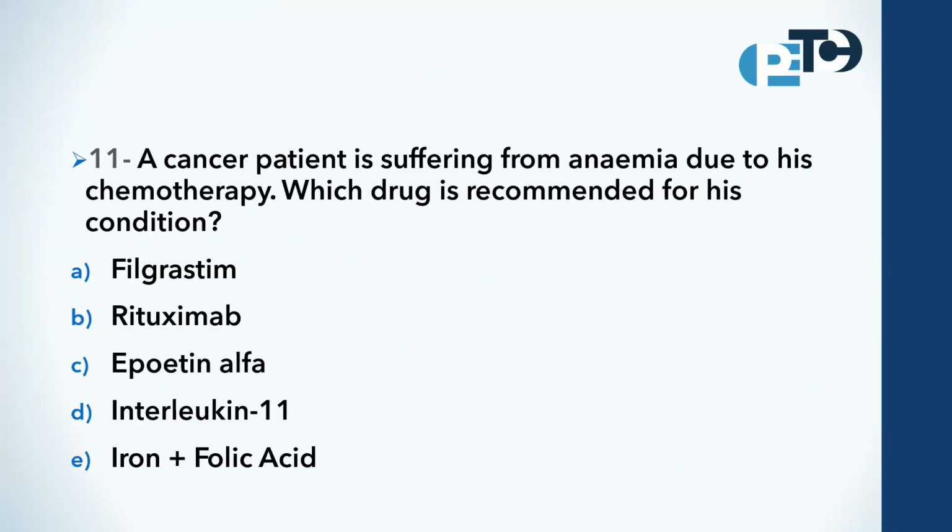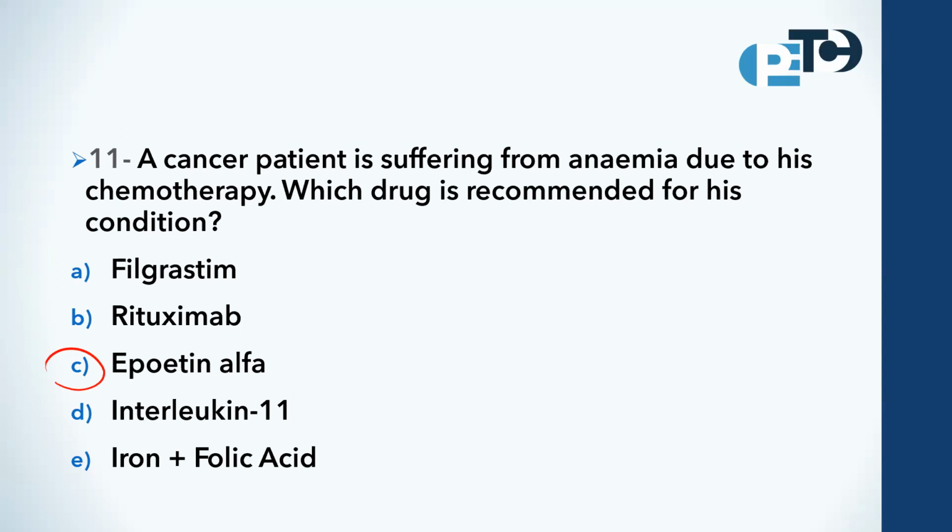The next one. A cancer patient is suffering from anemia due to his chemotherapy. So the cause of the anemia is the chemotherapy drug. Which drug is recommended for his condition? Filgrastim, rituximab, epoetin alpha, interleukin 11, or iron plus folic acid? The answer is epoetin alpha.